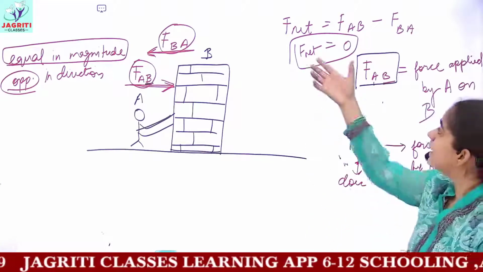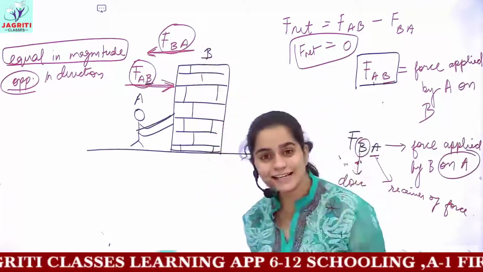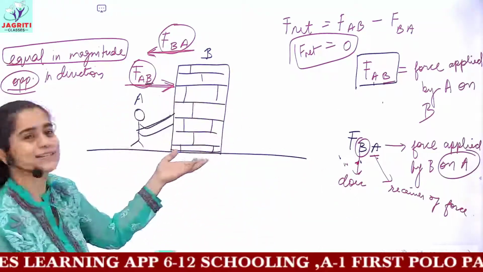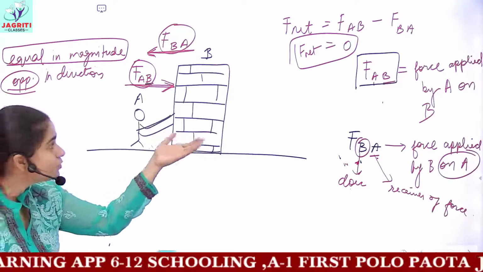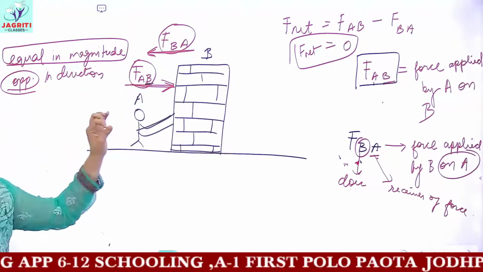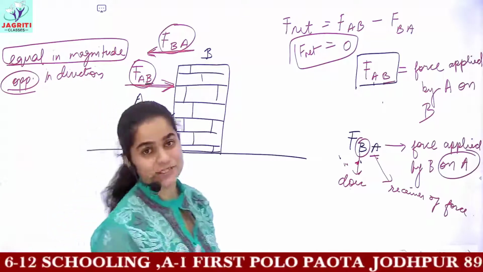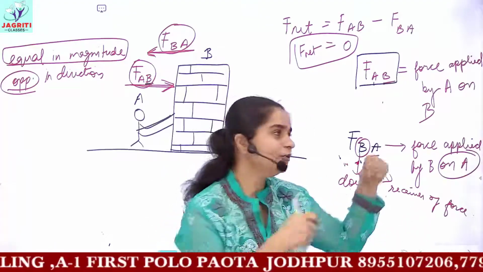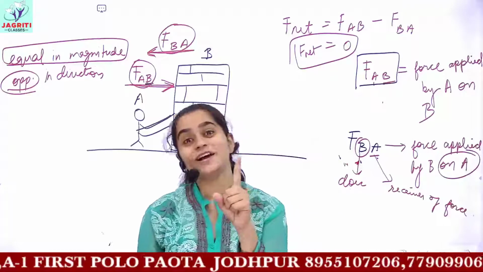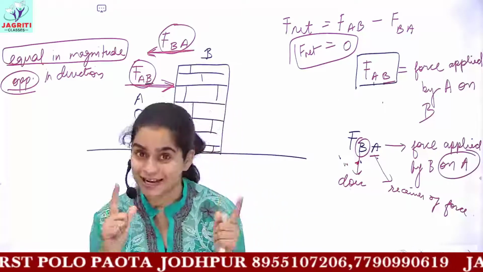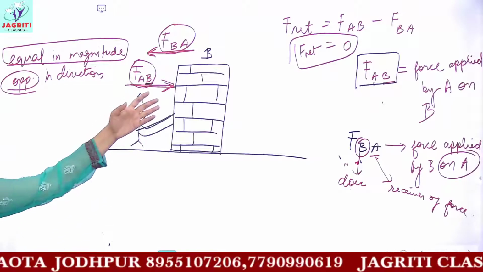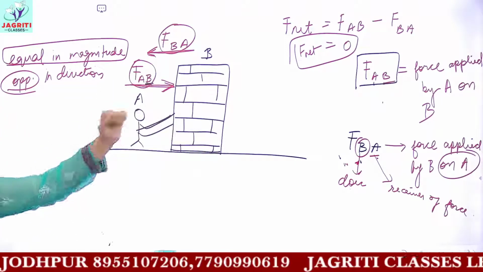This means both the forces cancel each other. No net force is being applied, so the wall does not move. To move this wall, you have to apply a larger amount of force, but in fact you will not be able to move the wall practically. It would break off, but for breaking a wall also you require much strength. Okay? So this was the explanation with an example to depict the third law of motion.